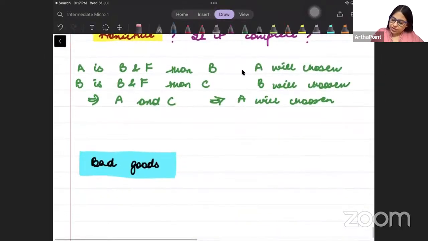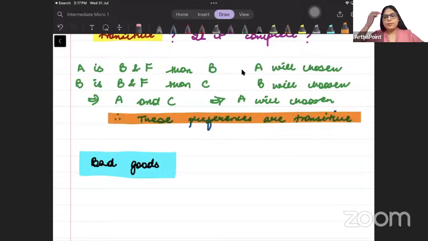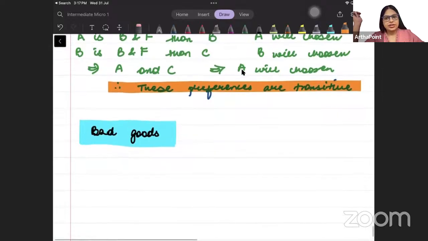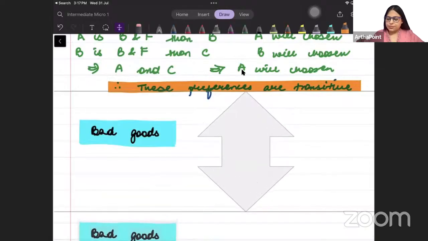So we can go ahead and say that therefore these preferences are transitive. ये preferences को हम transitive बोल सकते हैं. These preferences are transitive. Am I clear with it, बच्चे? ठीक है. Now बेटा completeness की बात करते हैं.